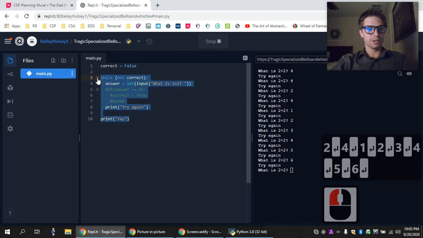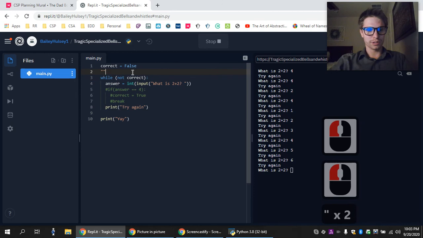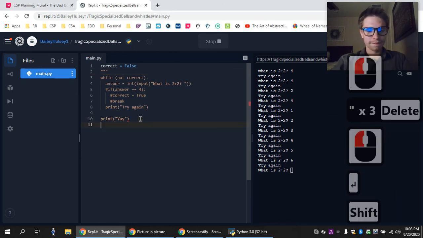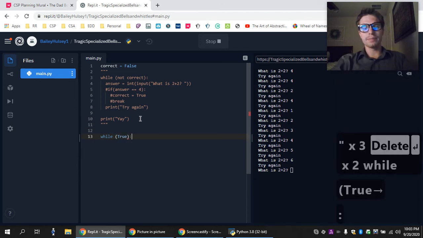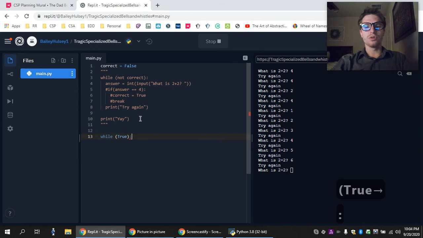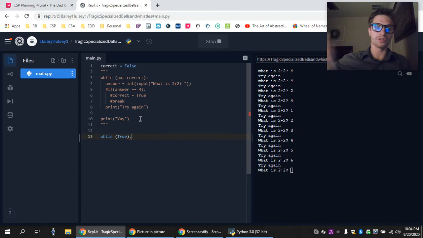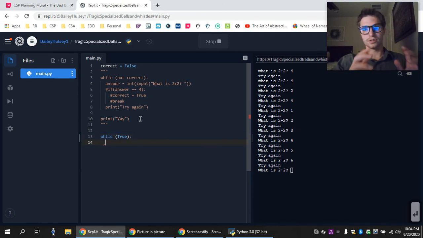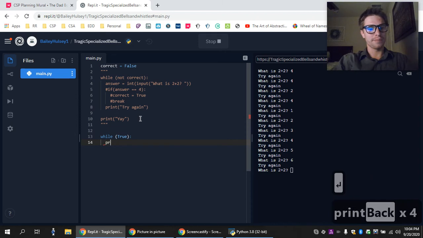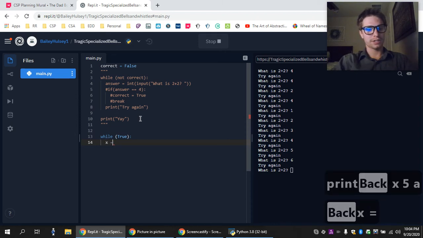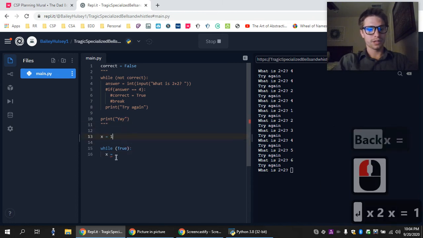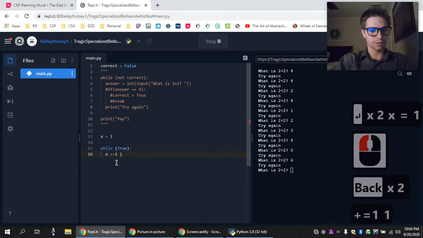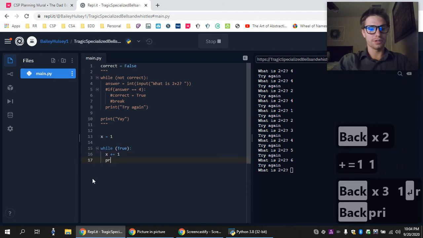Another fun infinite loop. Let's just comment all this out with a triple equals. Okay, another fun infinite loop is like while true. That might be helpful if you want to run a robot until it gets turned off, or run a service online until the server actually shuts down. So while true is definitely going to be an infinite loop. I'll say x is 1 up here, and then x plus equals 1, so I add 1 to it every time, and then I'll print x.